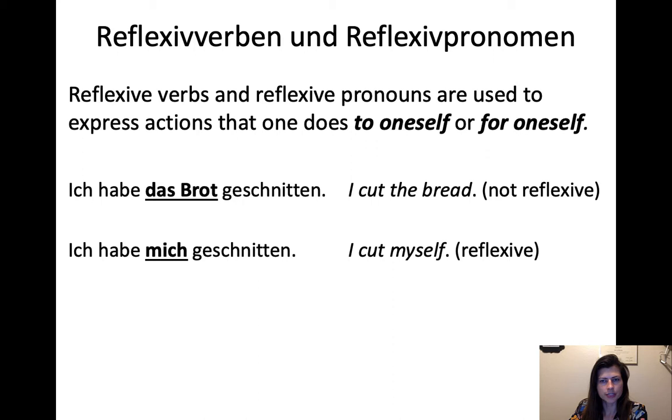But then let's try. Ich habe mich geschnitten. That's very much like English. I cut myself, and it's reflexive. So in this case, you really have to have the reflexive in English too, because what if you just said I cut and not myself? Then that doesn't make sense at all, right? Ich habe mich geschnitten. So that seems easy enough. We'll see all the pronouns in a moment, but it also looks like I cut me, but it's actually myself as well.